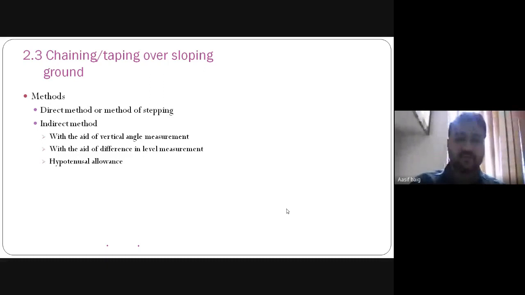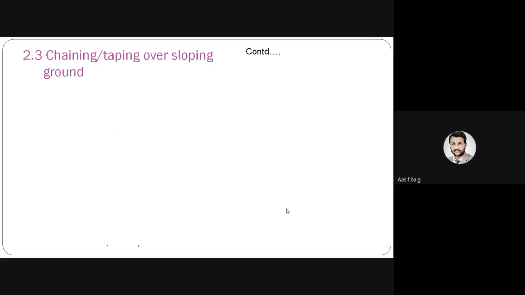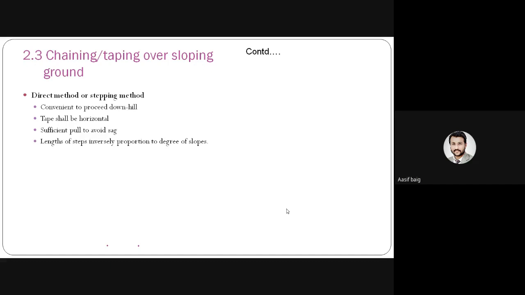Now chaining or taping over sloping ground. The methods are the direct method, which is also called the method of stepping, and the indirect method. With the help of vertical angle measurement, difference in level measurement, or height and slope allowance, we can perform this indirect method. So what is the direct method or stepping method?